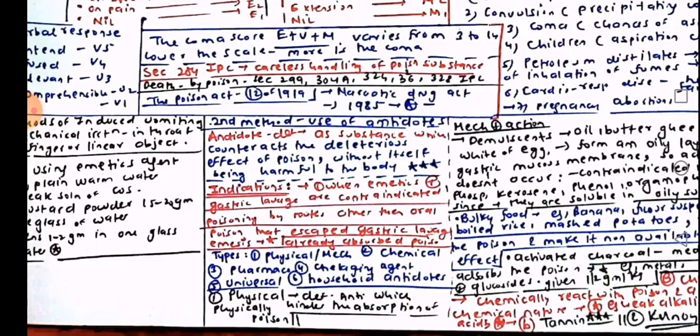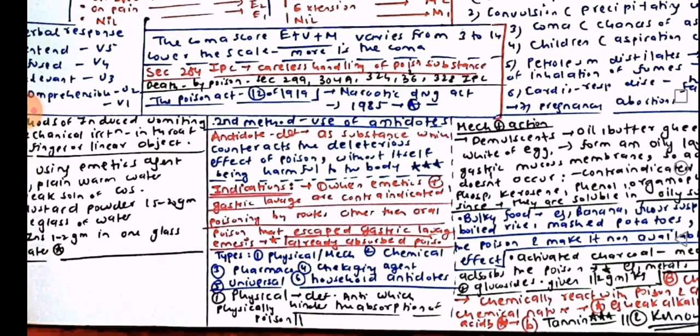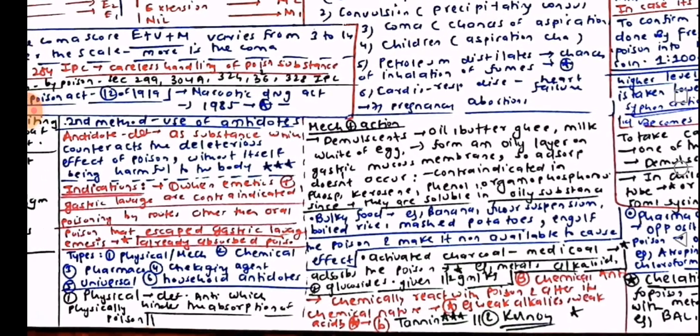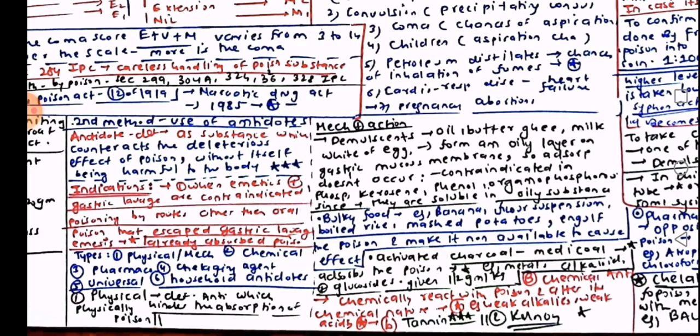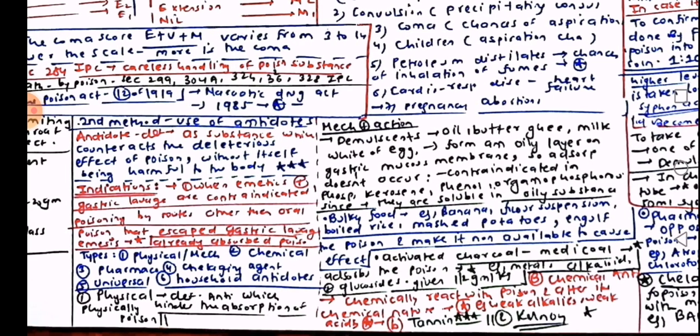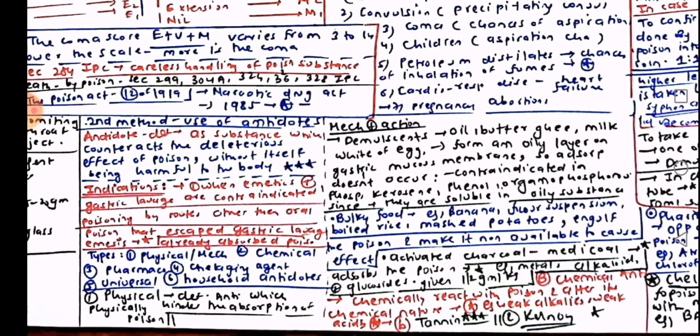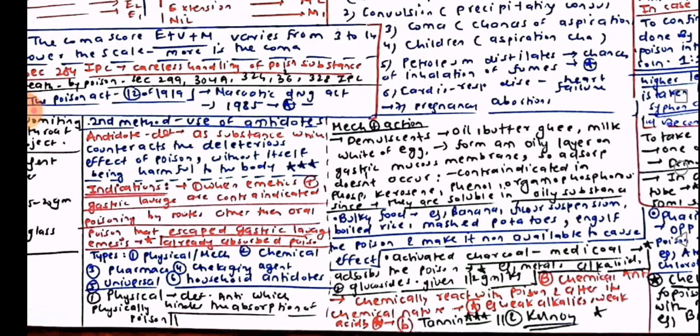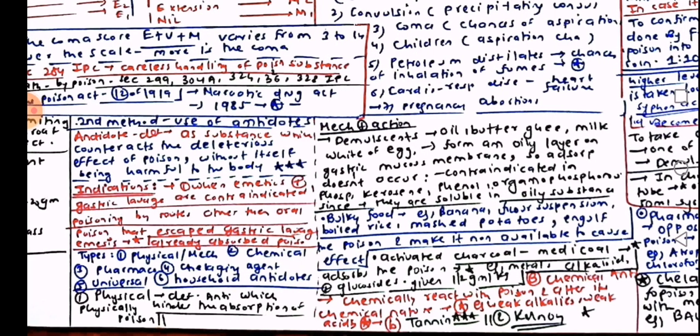First one, physical antidotes. Definition: antidotes which physically hinder the absorption of poison. Mechanism and action: demulcents like oil, butter, ghee, milk, and white of egg form an oily layer on gastric mucous membranes so absorption doesn't occur. Contraindicated in phosphorus, kerosene, phenol, and organophosphorus poisoning, since they are soluble in oily substances. Bulky foods, for example banana, flour suspension, boiled rice, and mashed potatoes, engulf the poison and make it unavailable to cause effects. Activated charcoal absorbs the poison, for example metals, alkaloids, and glucosides, given at 1 to 2 gram per kg.